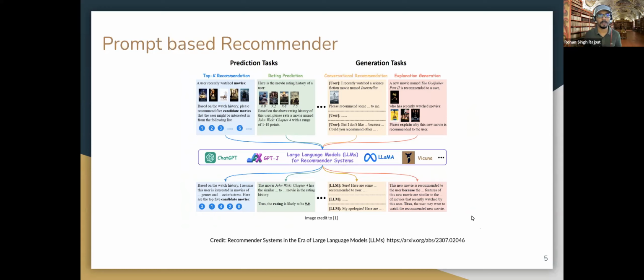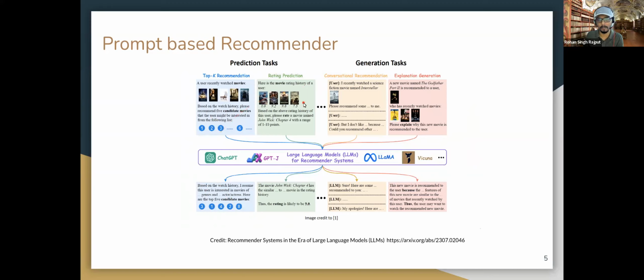So we can divide these LLM-based recommendation systems into two tasks. The first is the prediction task, and another one is the generation task. In the prediction task, we can train a model that can help us predict the next top K predictions for you. If you see the top left corner in this example, based on the movie history, please recommend 5 candidates of the movie that the user might be interested in. So our system can generate 5 candidates for us.